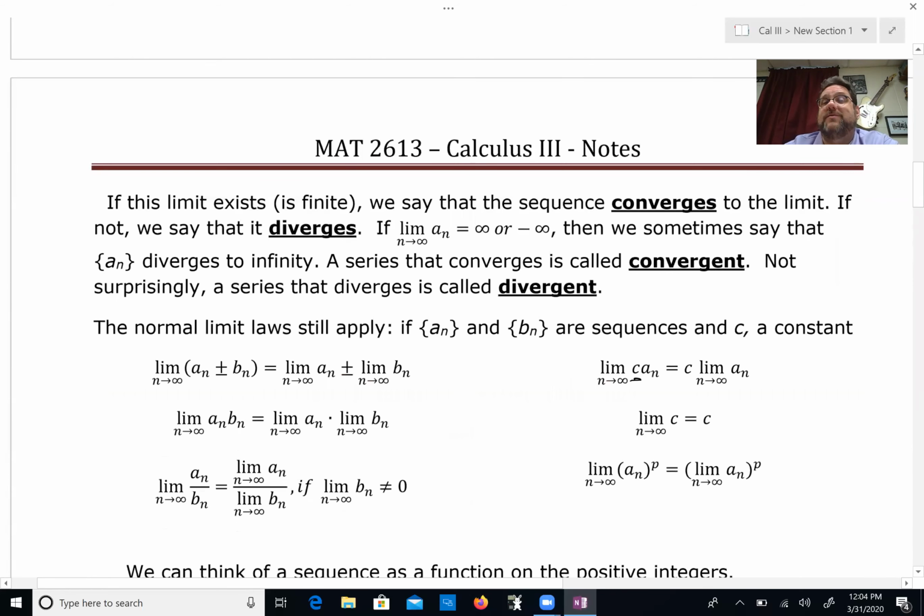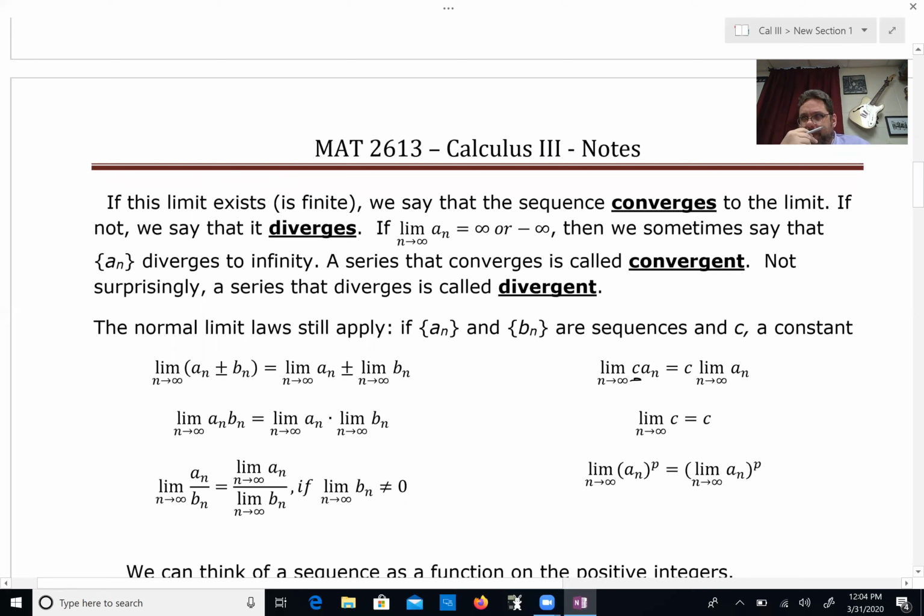Now, if this limit is finite, then we say it converges to the limit. If the limit does not exist or it's infinite, we say it diverges. Sometimes you might say diverges to infinity, but diverges is good enough. A sequence that converges is called convergent. A sequence that diverges is called divergent.